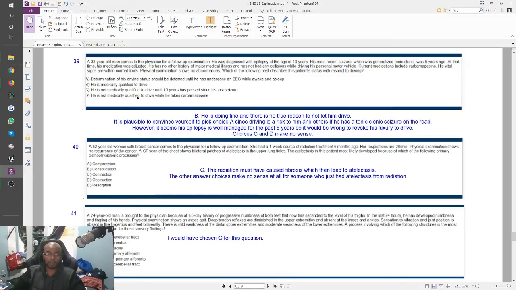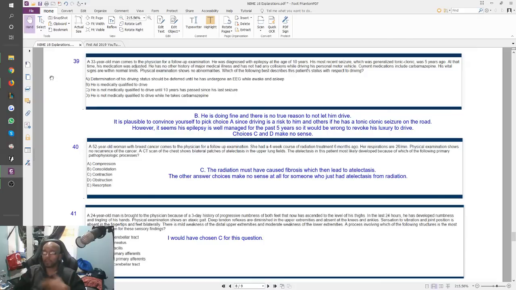He is not medically qualified to drive while he takes carbamazepine. That would be the wrong thing to do. Be realistic. Anyone can have a car accident. You can't take the privilege of driving away from someone simply because they might have some kind of incident. Anyone driving, me, you, anyone, might suddenly die.